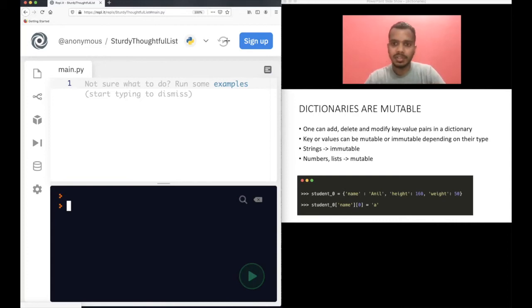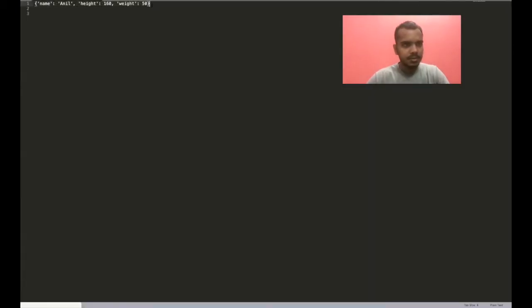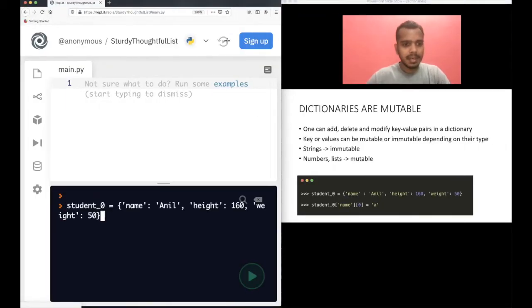So for example, if your key or values are strings, then you know that strings are immutable, so you cannot modify that string. But if your keys or values are numbers or lists, we know that numbers and lists are mutable. Even dictionaries are mutable. Then you can modify those. So you have to respect that. So take this example. Let me just copy it from here. So I will also write student 0 equal to this. Let me copy it from here, paste it there. Okay, I have copied and pasted here.